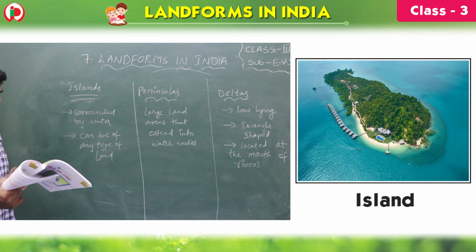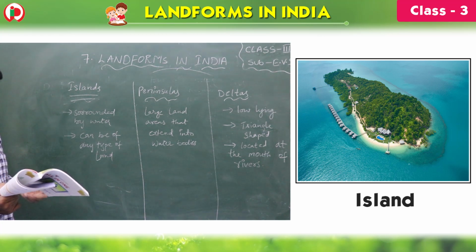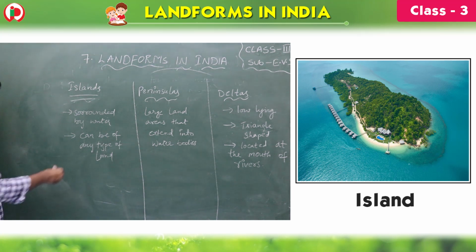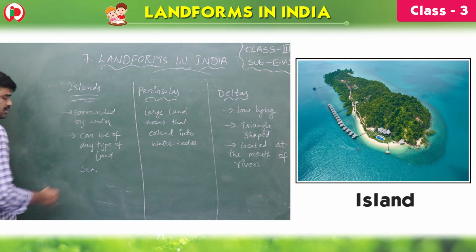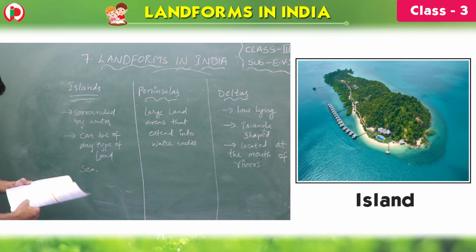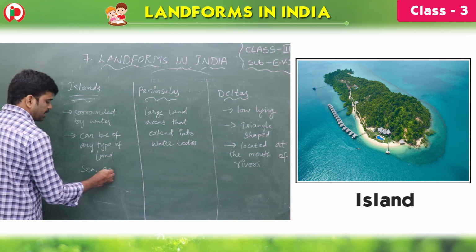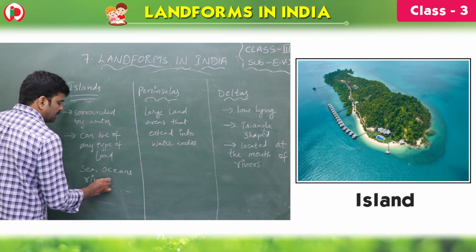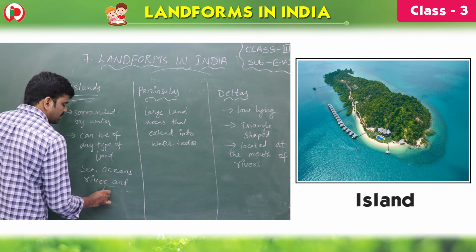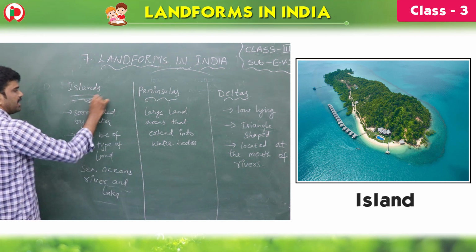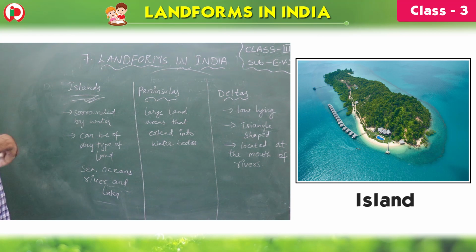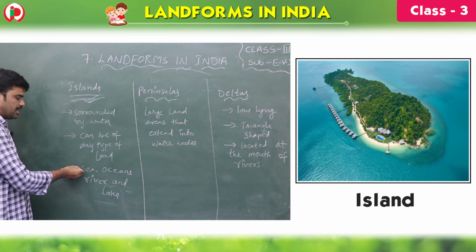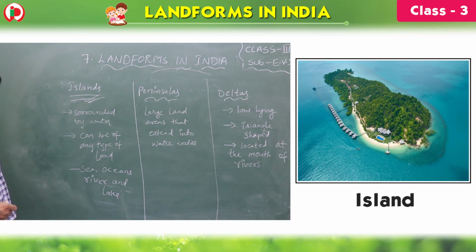Islands can be surrounded by different types of water, such as seas, oceans, rivers and lakes. So what is an island, children? An island is a place that is surrounded by water. It can be surrounded by seas, oceans, rivers or lakes.